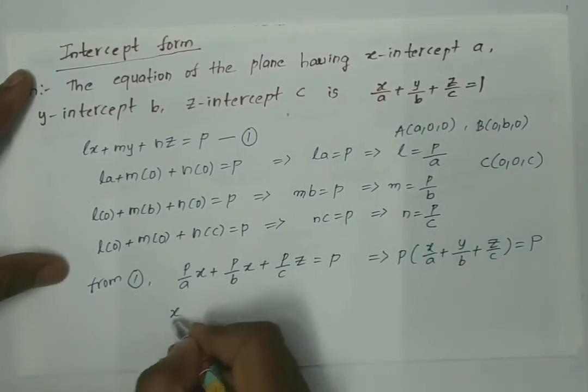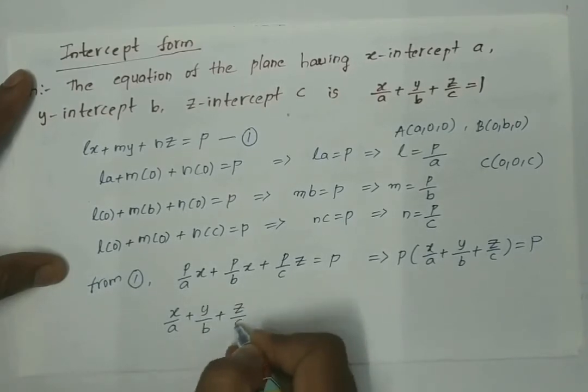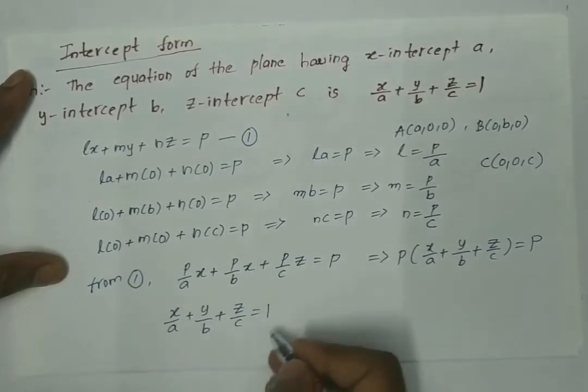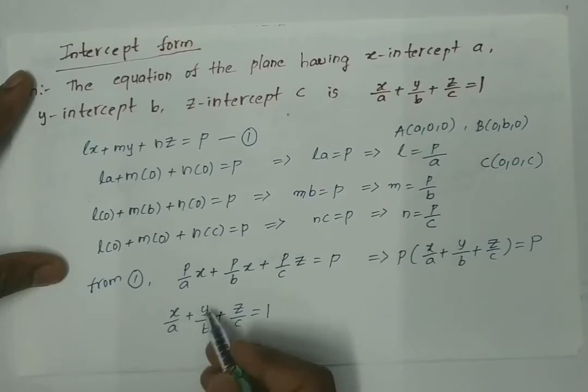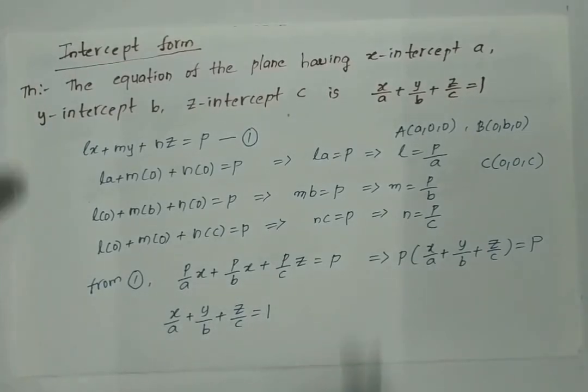So finally we get x by a plus y by b plus z by c is equal to 1, which represents the equation of a plane having x-intercept a, y-intercept b, z-intercept c. Suppose we have the x-intercept, y-intercept and z-intercept, then we can find the equation of the plane by using this formula.